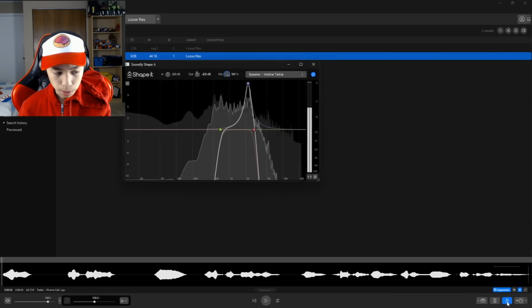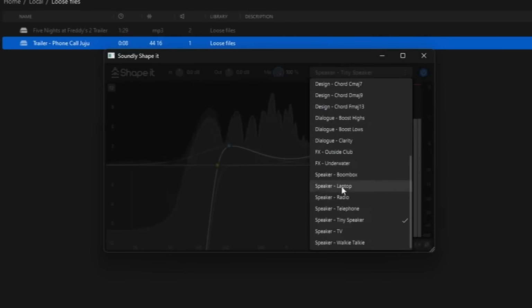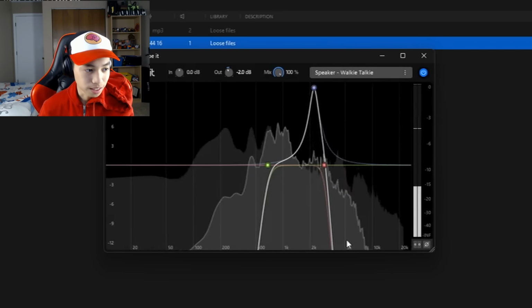Next step, go into Shapeit. Speaker walkie-talkie. Let's see how this sounds. Hello? Hello? Well, if you're hearing this. Okay, I do like that a lot.